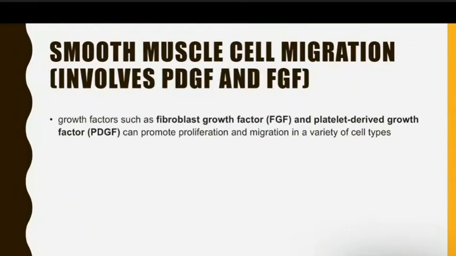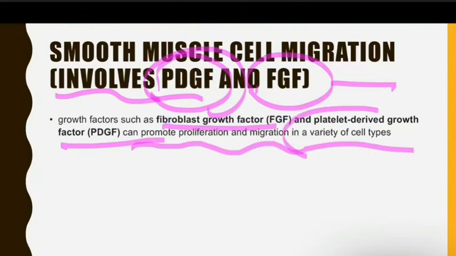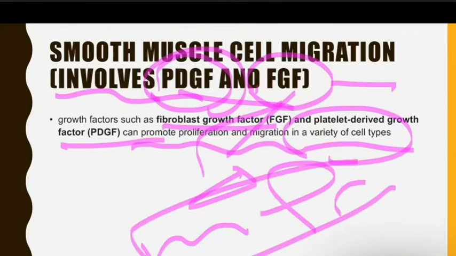And here you have the smooth muscle cells. Migration involves growth factors such as the fibroblast growth factor and the platelet-derived growth factor, which promote proliferation and migration in a variety of cell types. These two are the cause of the migration and the proliferation of the smooth muscle cells to the innermost layer, the lumen of the blood vessel.